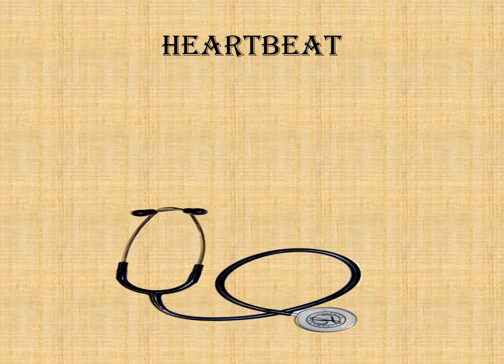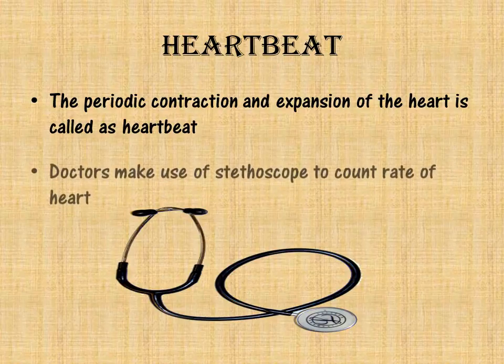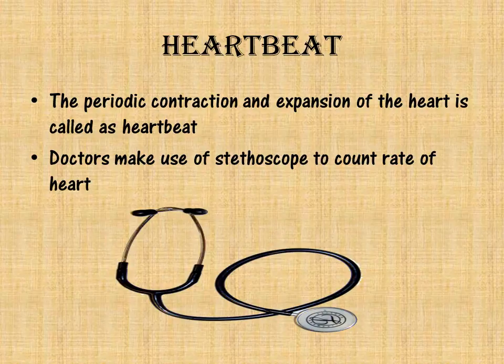The heart beats on average 72 times a minute. A newborn baby has a heartbeat of about 140 per minute and a 3-year-old of about 100 per minute. This periodic contraction and expansion is called heartbeat. So there is a contraction of the heart and there is an expansion of the heart. You can just keep your hand towards it and feel it, and doctors make use of the stethoscope to count the rate of heartbeat. So this is all about the heartbeat.